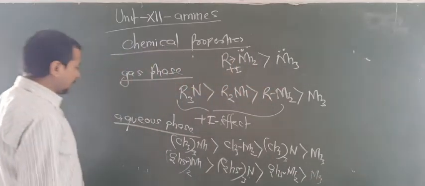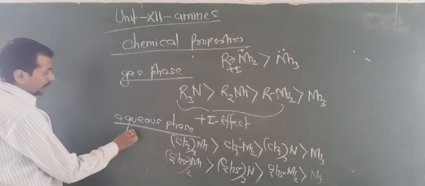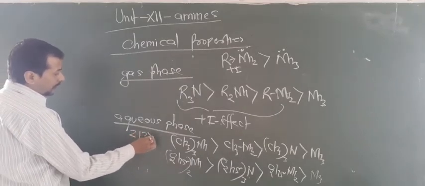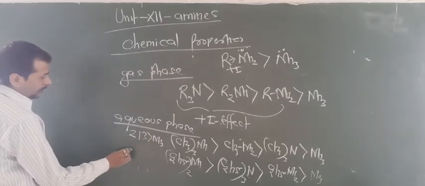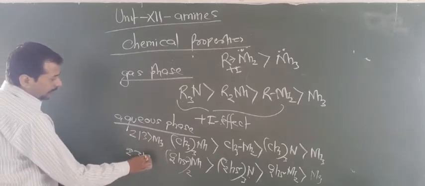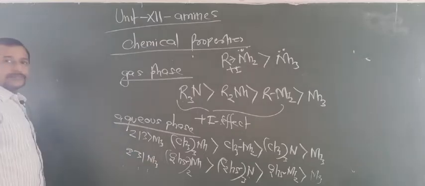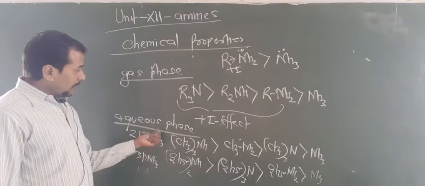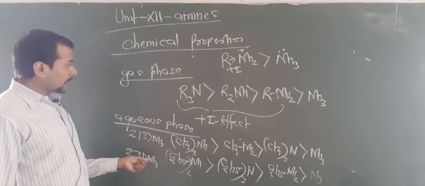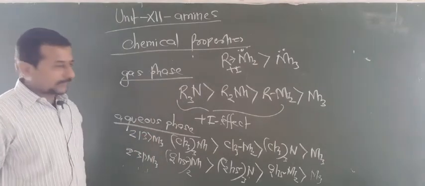Are you getting this point? For methyl as the alkyl group you have to learn 2, 1, 3 and ammonia, and for ethyl you have to learn 2, 3, 1 and ammonia. Now one question arises: why is the order changed with respect to the gas phase?